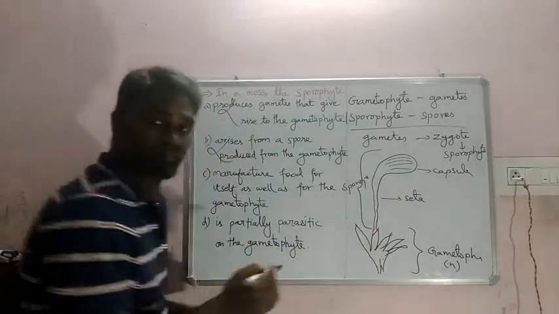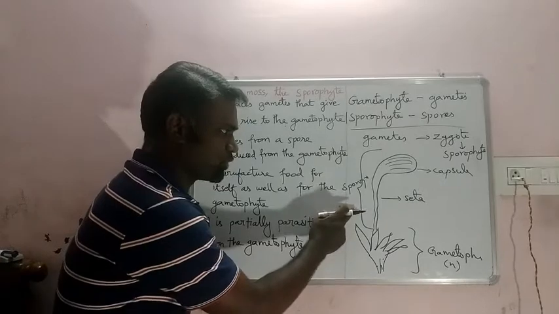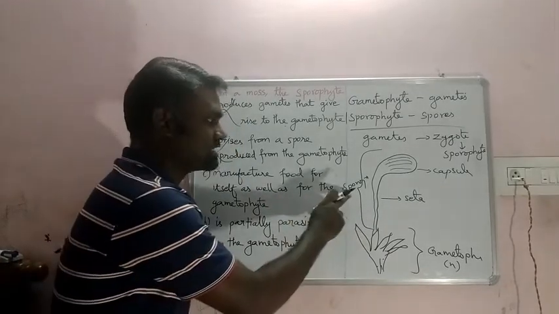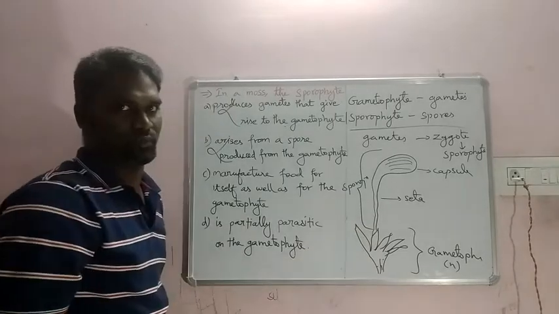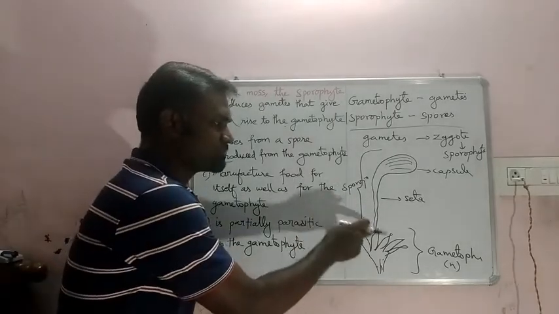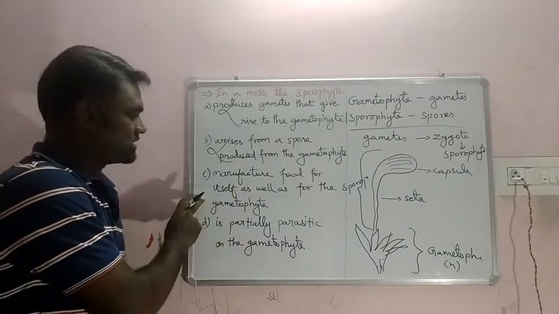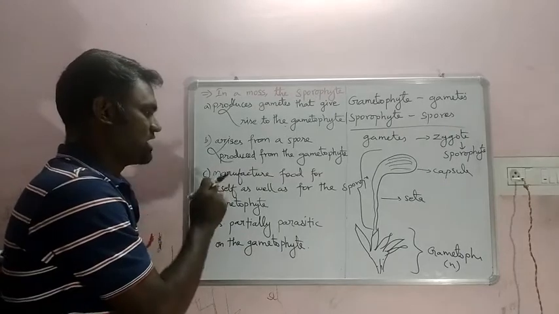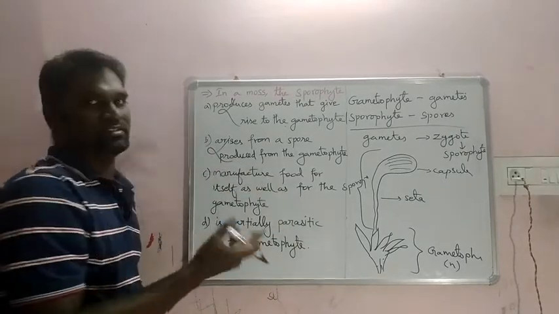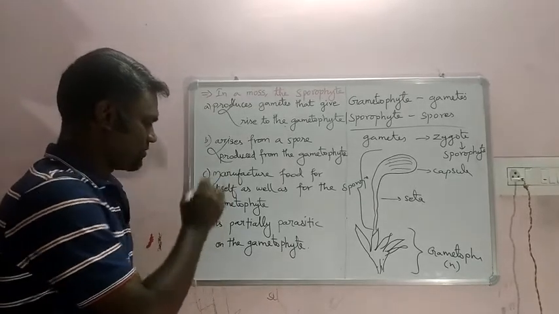Now, what explanation do we need to get here? Only from the gametophyte does the sporophyte arise. That means the sporophyte depends on the gametophyte for food. The sporophyte is parasitic on the gametophyte. Now, what does the third option say? The sporophyte manufactures food for itself as well as for the gametophyte. Of course, it cannot be. That means it is wrong.